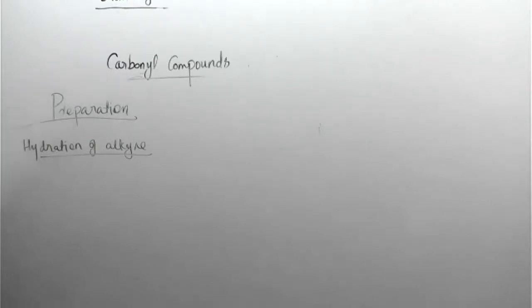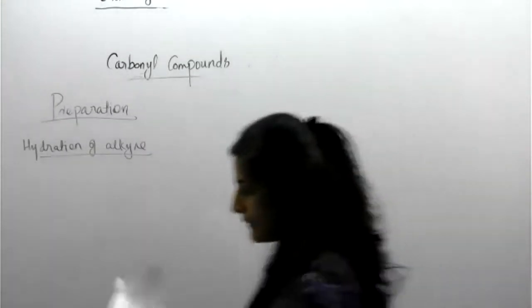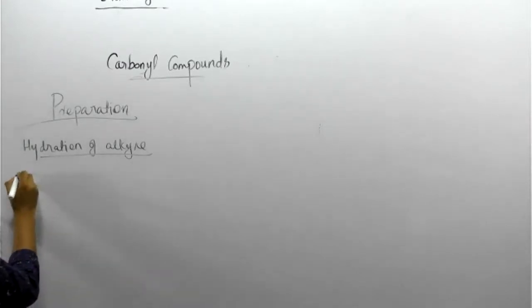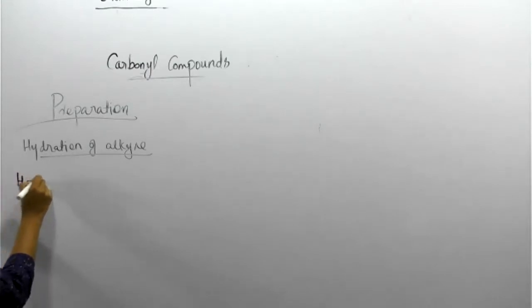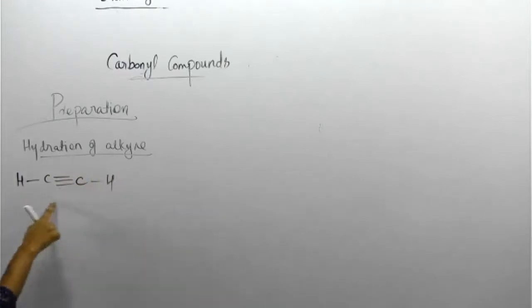So here, for example, alkyne means what? Triple, double, single bond? Triple bond we have. An example is acetylene, HC triple bond CH. This is called acetylene.